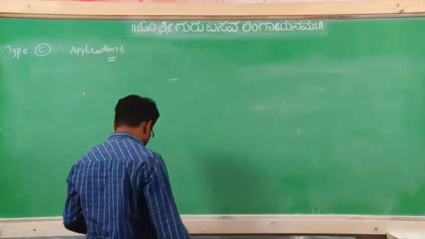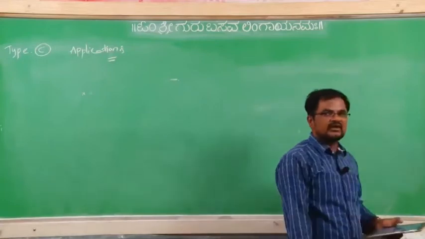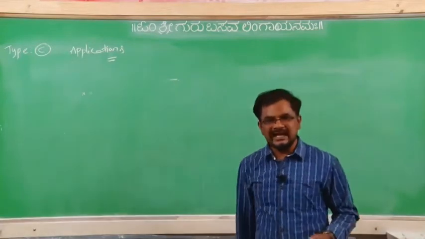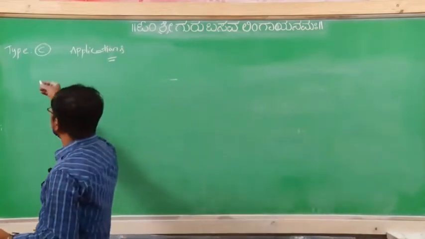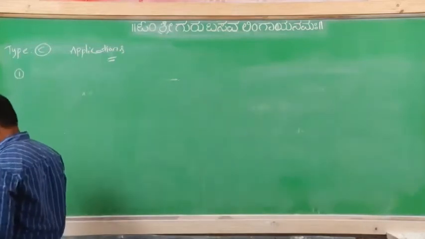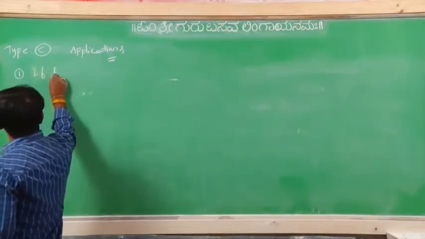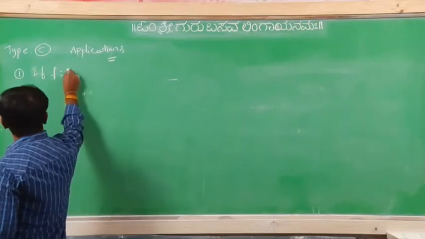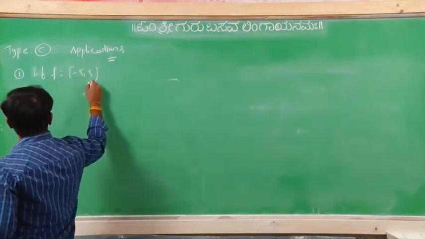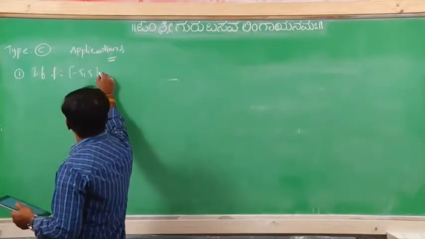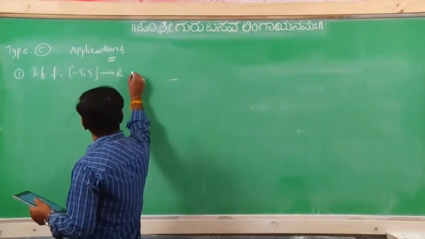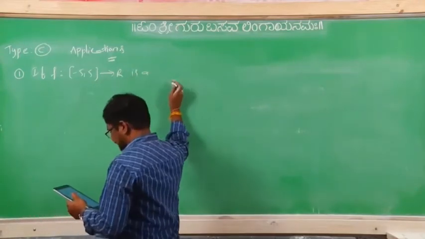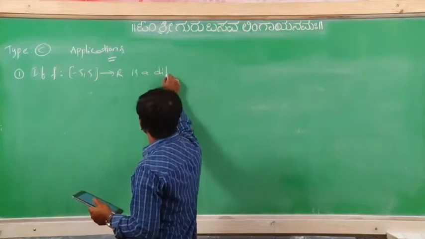Applications of the Lagrange's mean value theorem. In that first problem you take: if f is mapping from minus 5 to 5 to R, is a differentiable function,